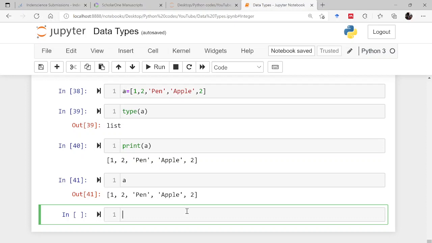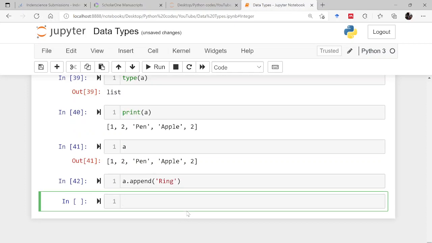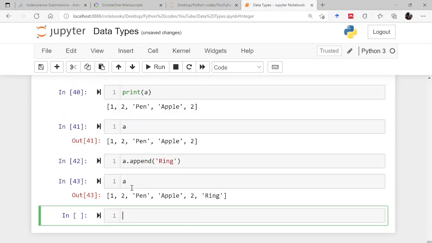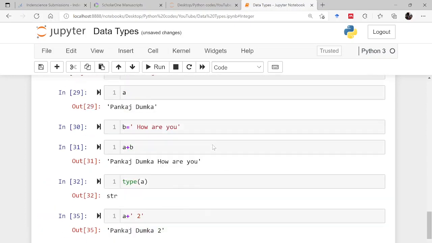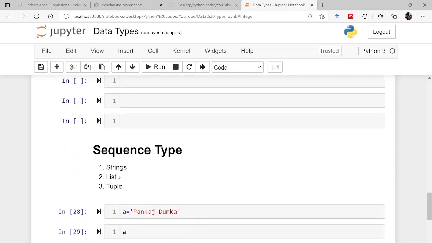Then you use a function, A dot append, a ring. And if you want to see A now, it has changed. The ring has been appended. It has been added. Whenever you use append, it appends from the extreme right, which means after this last part. So this list can be updated.